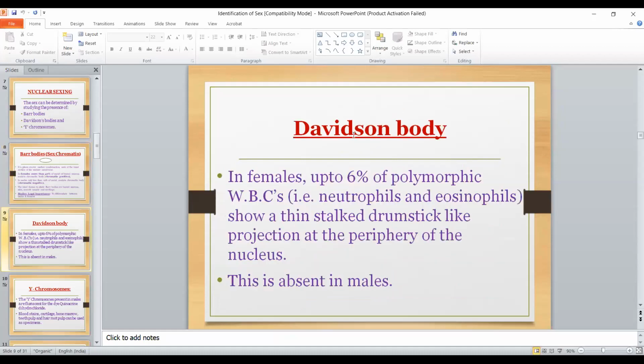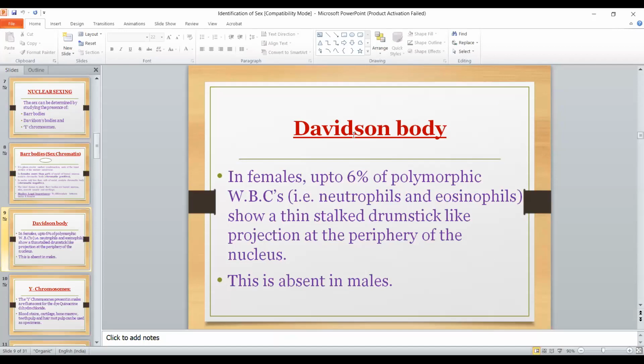Then there is the Davidson body. A Davidson body is present in nucleated blood cells. What are nucleated blood cells? These are the lymphocytes, the neutrophils, as well as eosinophils. RBCs are not nucleated, so it is not seen in RBCs because the nucleus is not there.